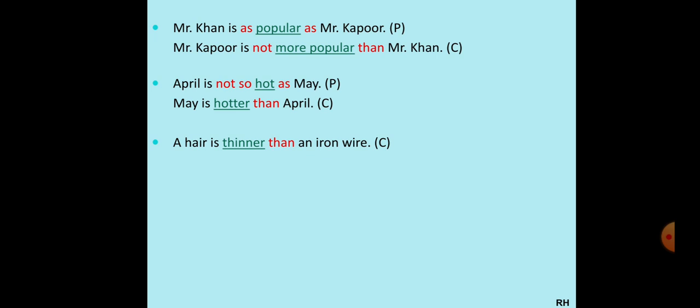So we will change it into positive statement but in a negative way. So we'll add not to it. An iron wire will come in the beginning. As you can see, an iron wire is not so thin. Thinner will become thin. Not so thin as a hair. Okay, clear? Again, superlative is not possible.